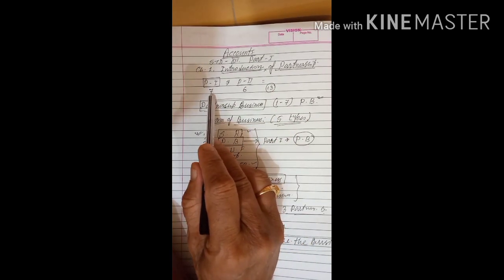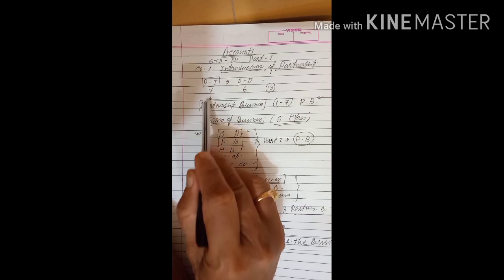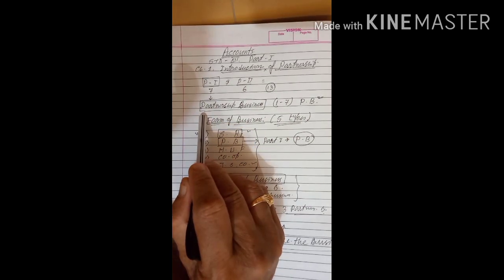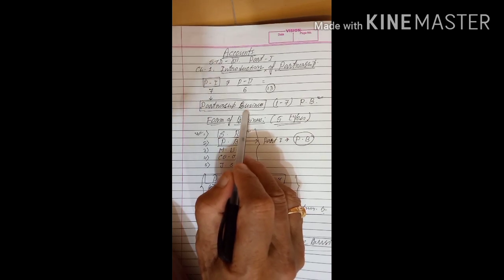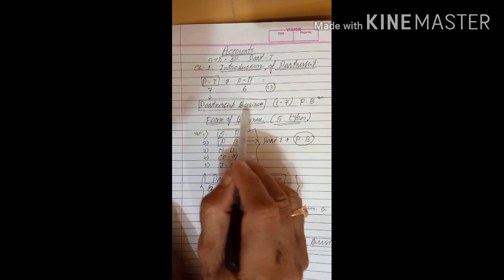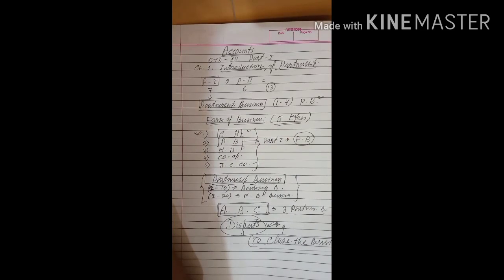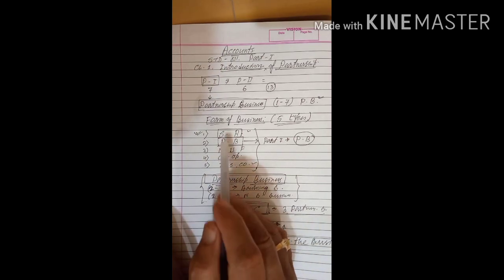All the 7 chapters of Part 1 are related to the partnership business. So before knowing about Chapter 1, first of all you have to know something about the partnership business.